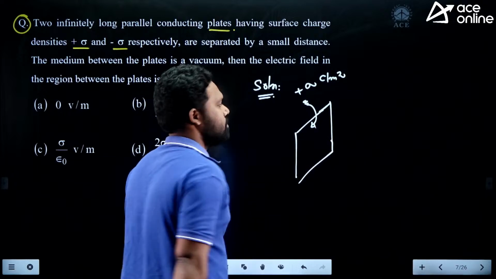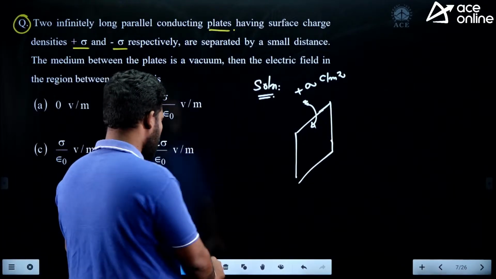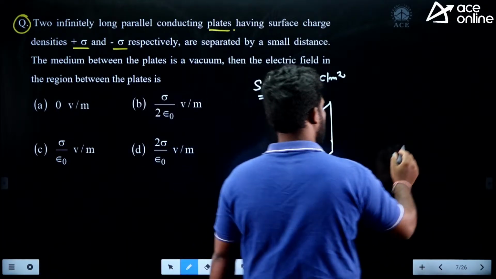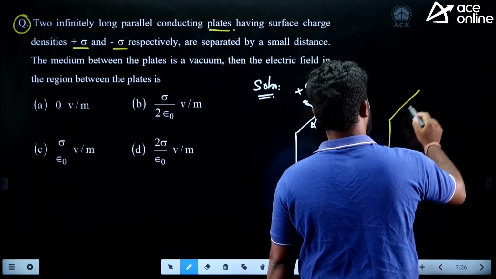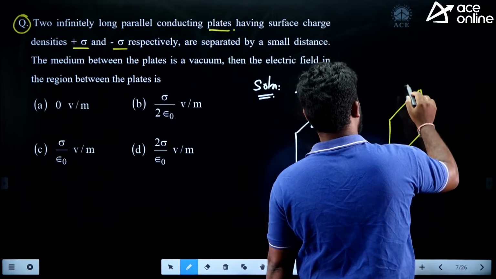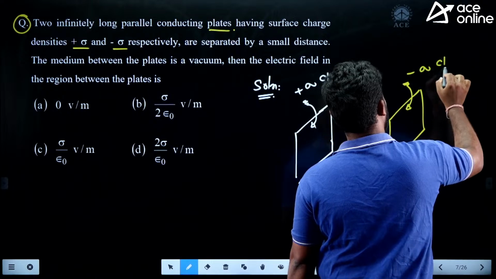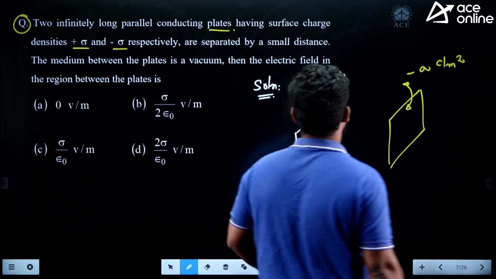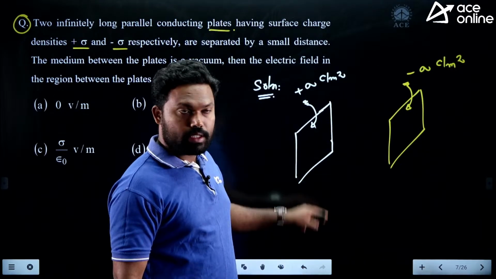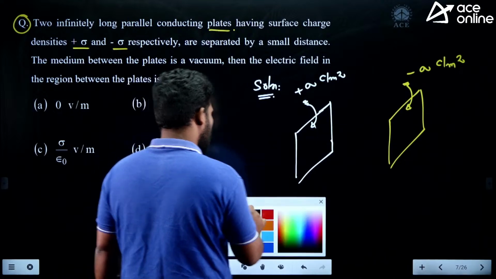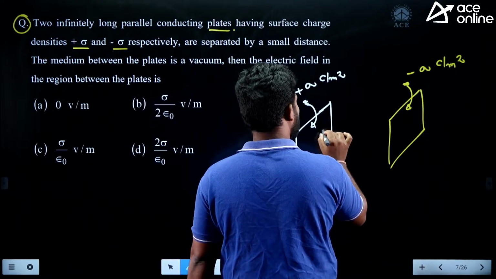Sigma coulomb per meter square. What is the other one? Minus sigma coulomb per meter square. Suppose it is an infinite sheet charge, so the electric field is normally outwards.